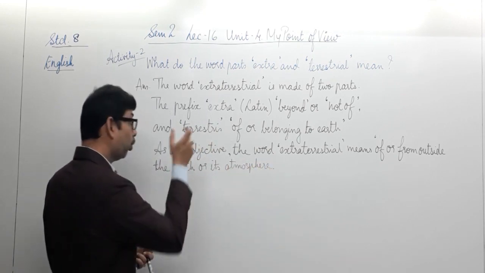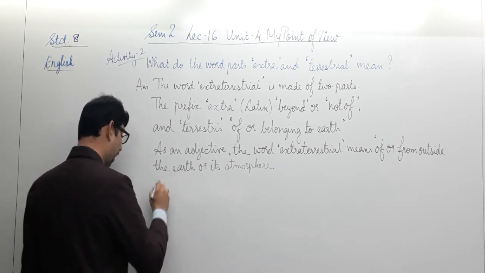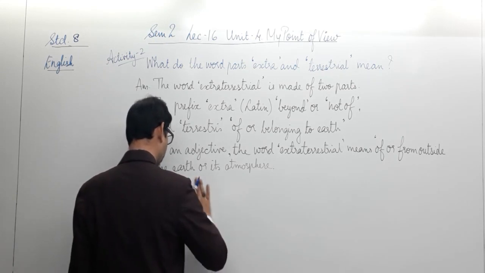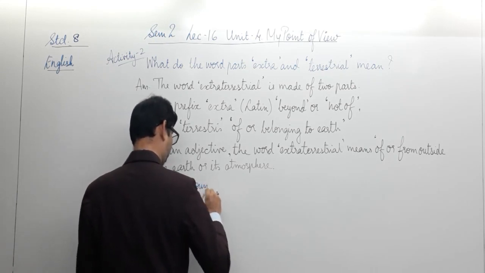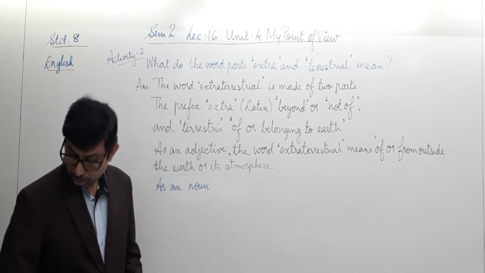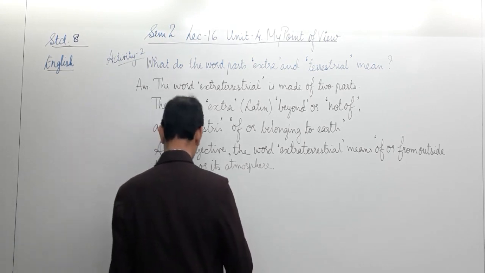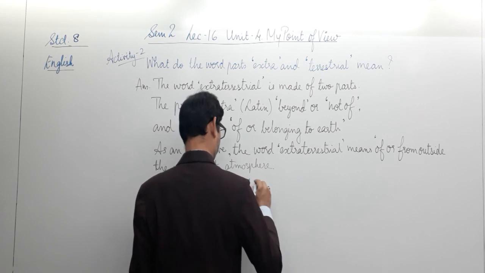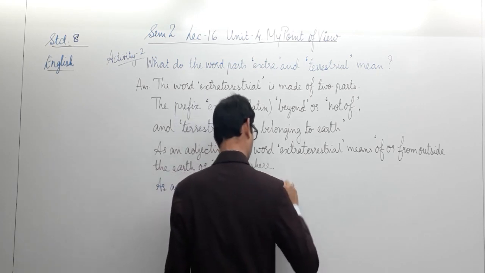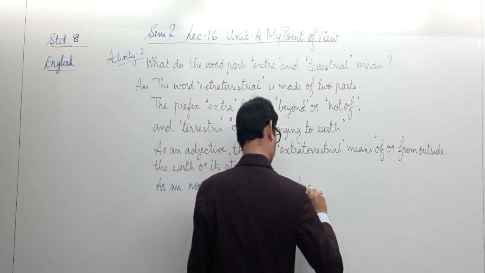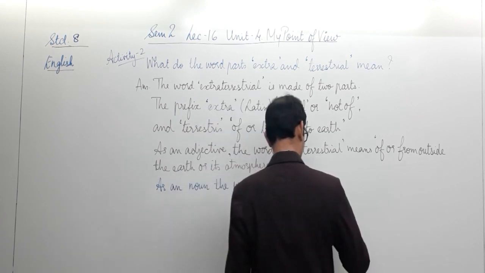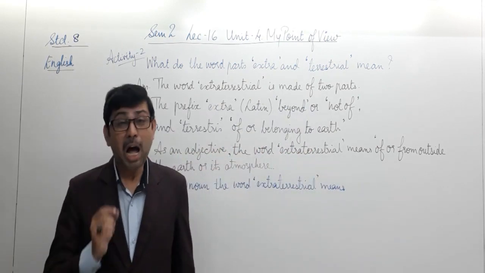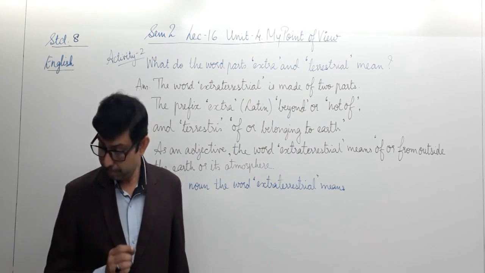Well, if you look at the word extraterrestrial as a noun, then we would be able to write such a meaning as a noun. As a noun, the word extraterrestrial means a hypothetical or a fictional being.